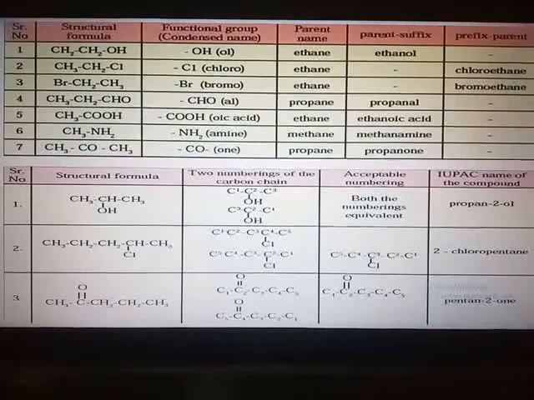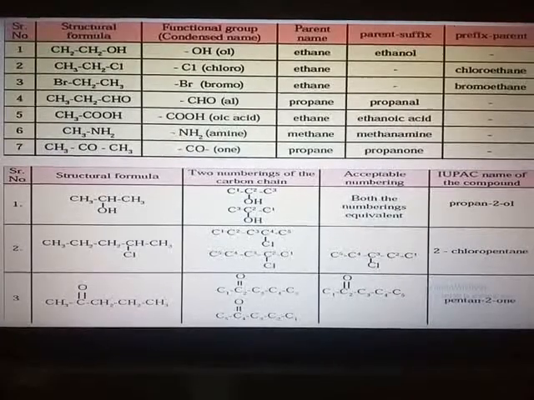Now you might be wondering, so many carbon compounds, how to remember? In your small brain of 10th standard, it is very difficult for you to number or label or name so many organic compounds. So I will just tell you, page number 123 in your textbook, you have a chart where the common name and the structural formula are given to you.